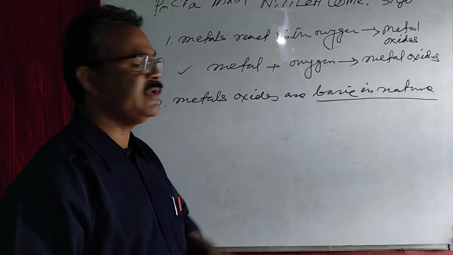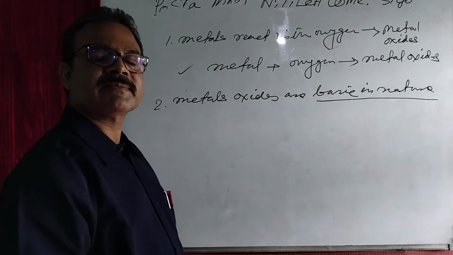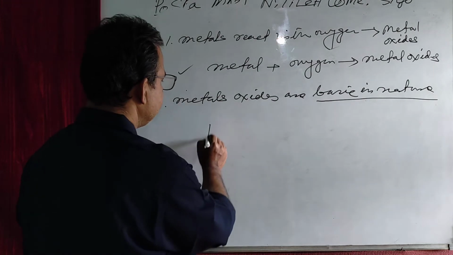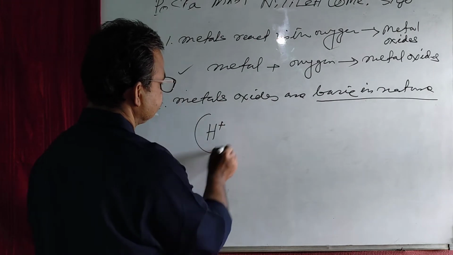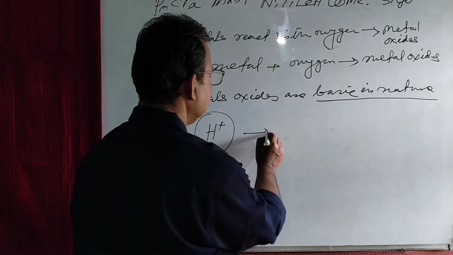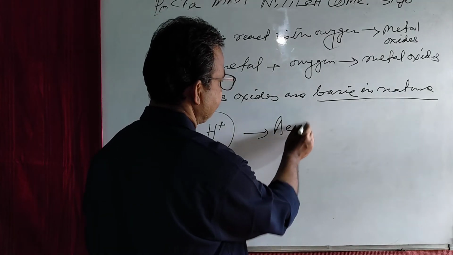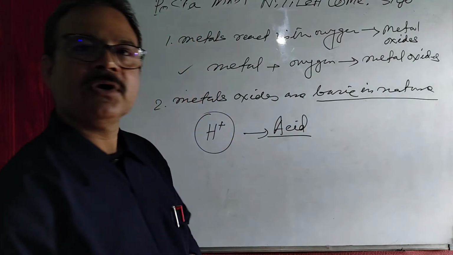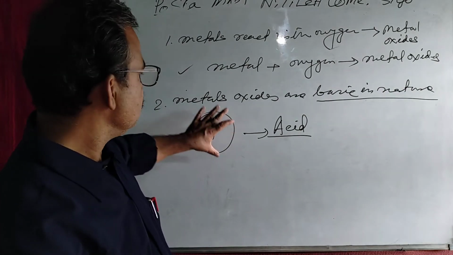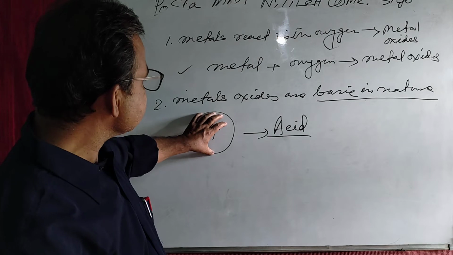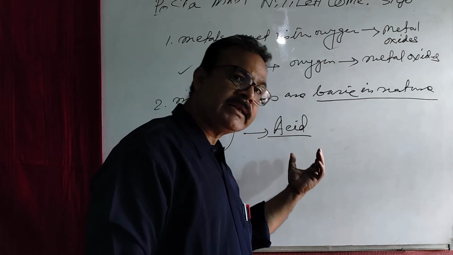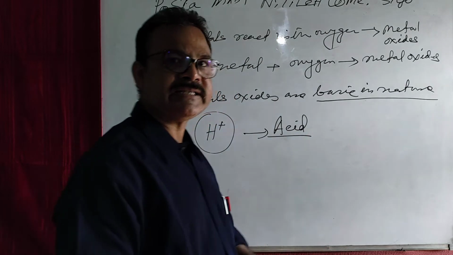For that, I think you remember those substances which release hydrogen ion when dissolved in water are called acid.